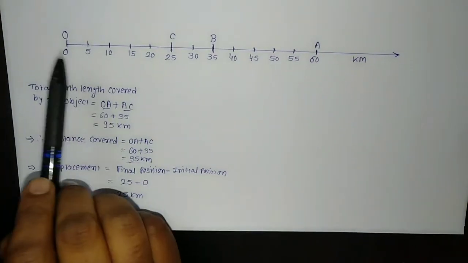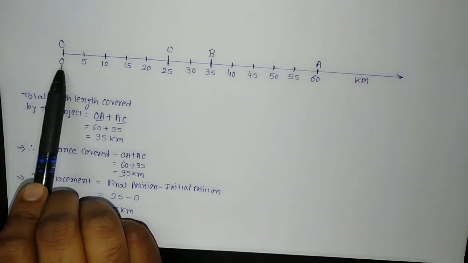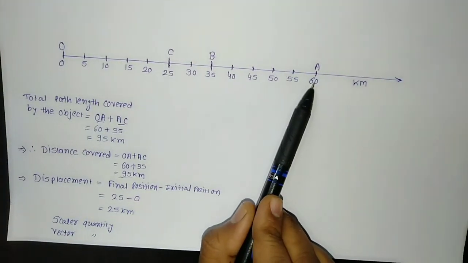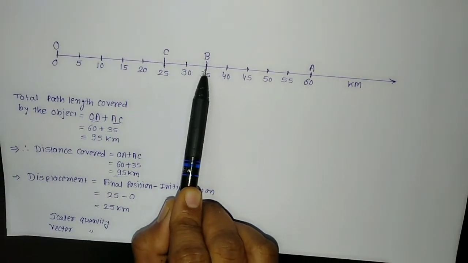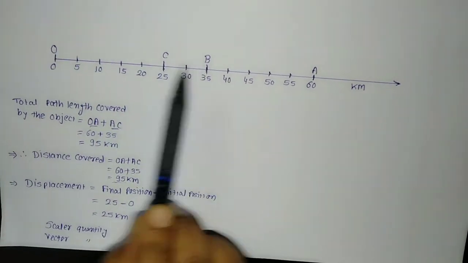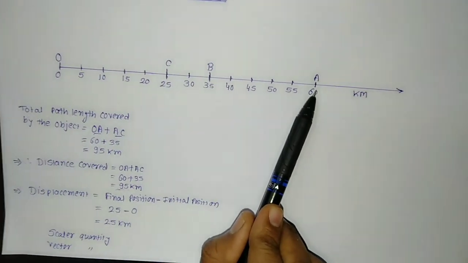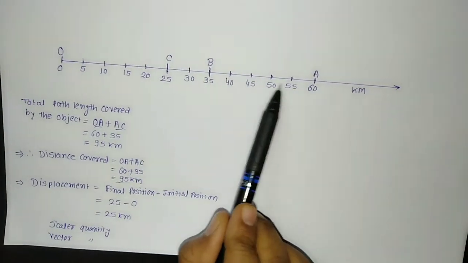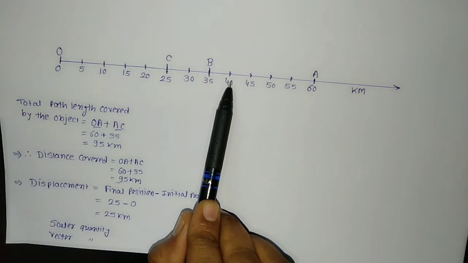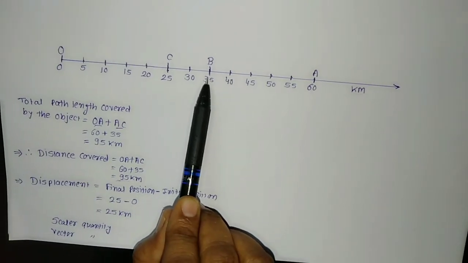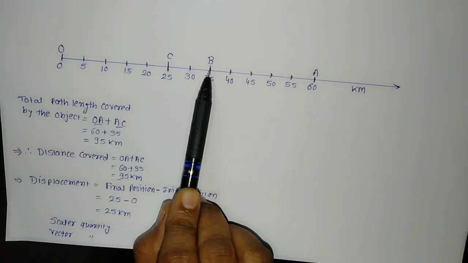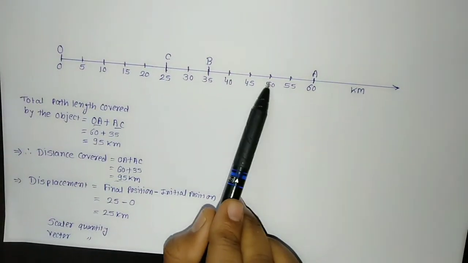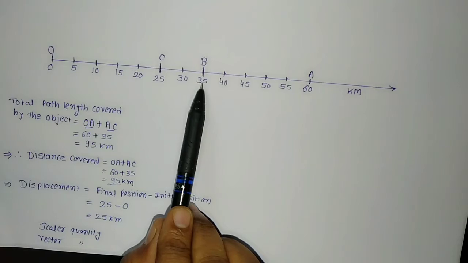But just imagine the object starts its motion from O, reaches point A and then comes back to point B. In this case the distance traveled by the object will be 60, then it comes back, 60 plus 10 is 70, plus 10 is 80, plus 5 is 85. So if it is at point B, the distance traveled is 85.